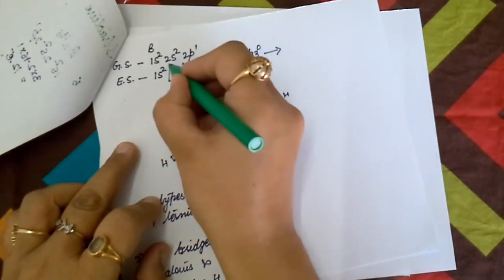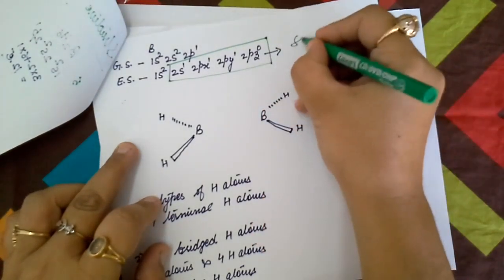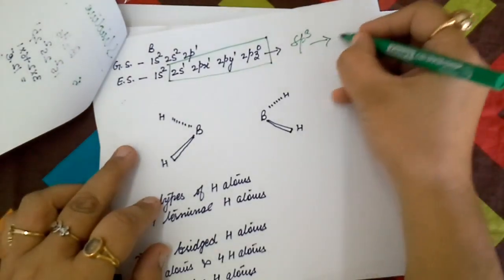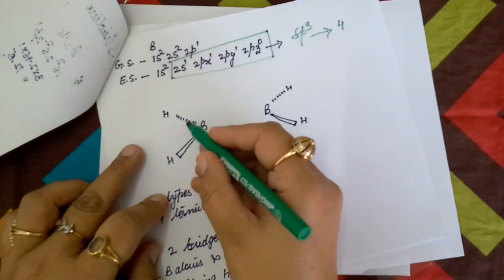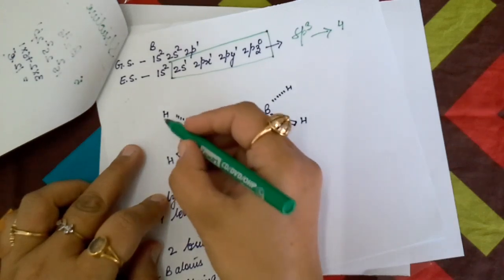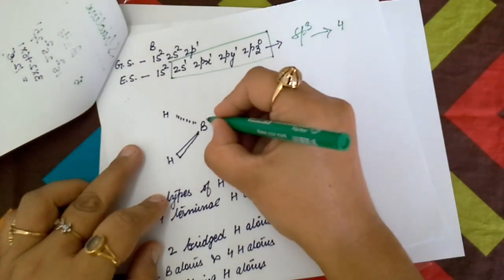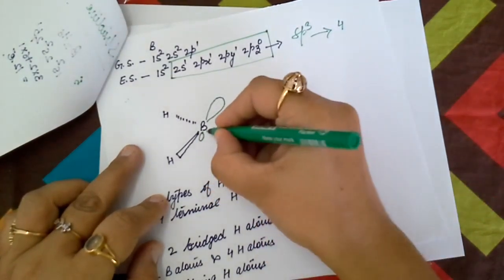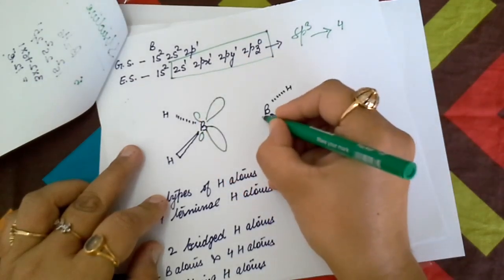These outer shell orbitals will get hybridized to form sp3 hybridized orbitals. Out of 4 sp3 hybrid orbitals, 2 are involved in direct formation of a bond with 2 hydrogen atoms. The 2 other lobes are present like this, hybridized lobes of the boron atom.